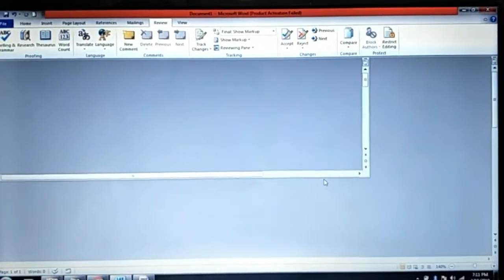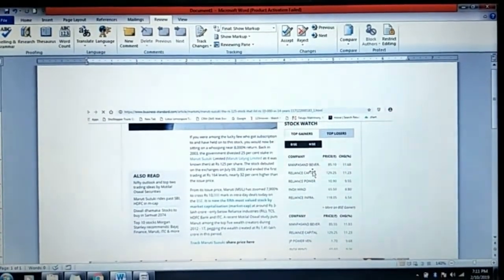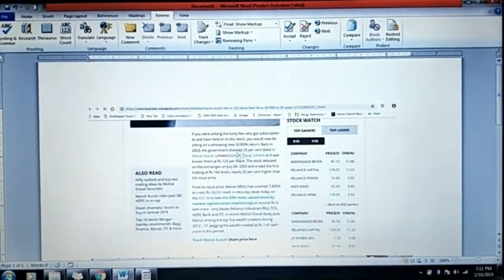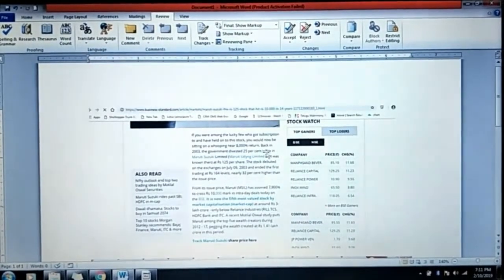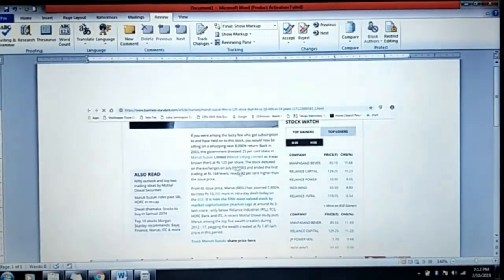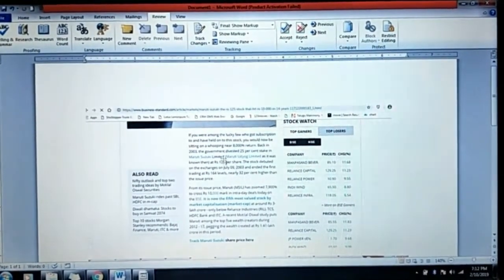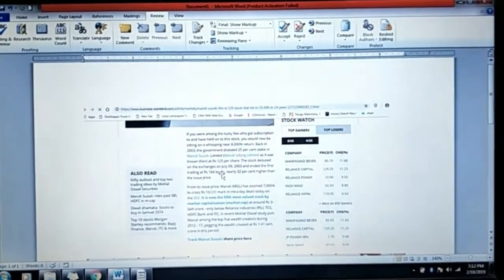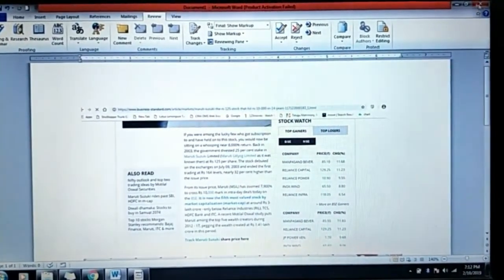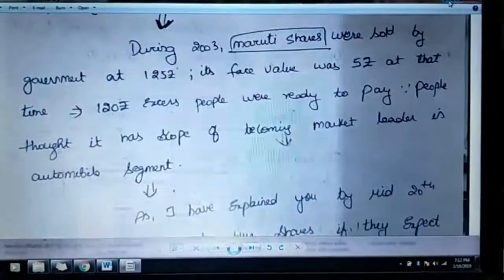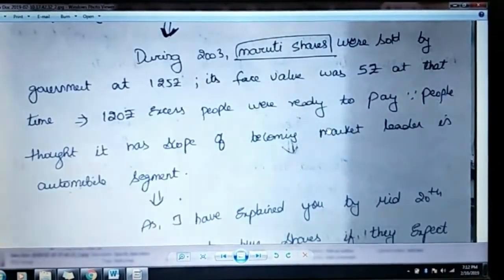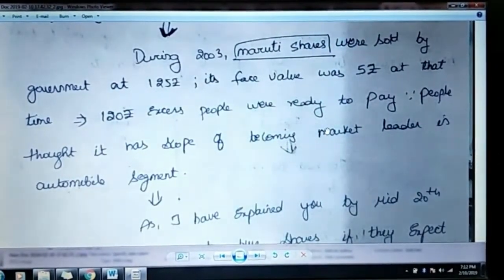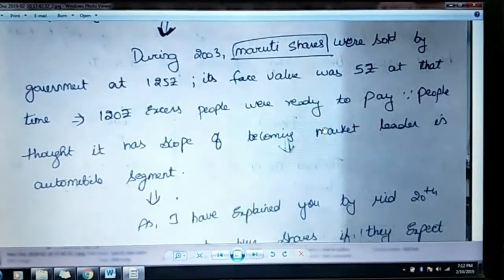Suppose I'll show you an example. See, this is the example of Maruti Suzuki. The government divested 25% stake in Maruti Suzuki at 125 rupees per share. Its face value is only 5 rupees, but the government sold it at 125 rupees. Because by the early 2000s, everything was trading at the premium only. No one was trading at face value or something like that.